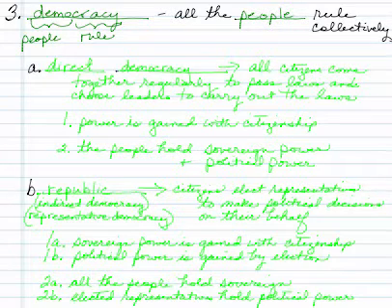There are two types of democracies. We have a direct democracy, and we have what's called a republic. Of course, let's talk about a direct democracy first. In a direct democracy, what happens? All citizens come together regularly to pass laws and choose leaders to carry out laws. So all citizens come together regularly.